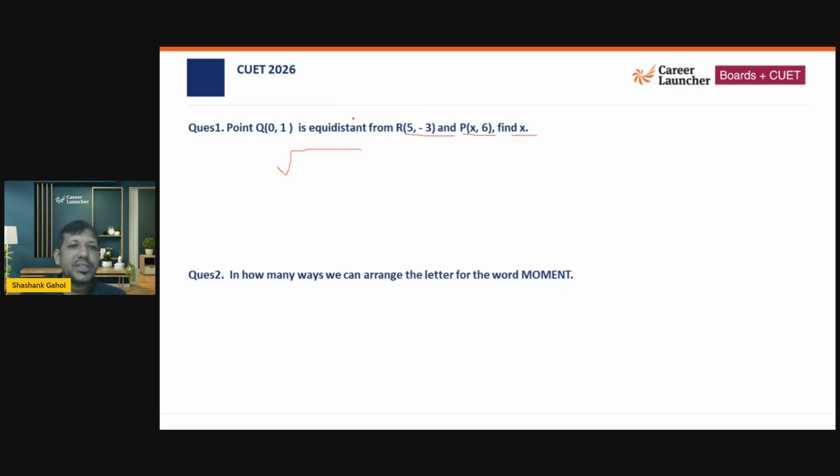The distance of this point to this point is the square root of (5 minus 0) whole squared plus (minus 3 minus 1) whole squared, so that is minus 4 whole squared, that is 4 squared. And that is equal to the distance of P and Q, that is x minus 0 whole squared, that is x squared, plus (6 minus 1) whole squared, that is going to be 5 squared.